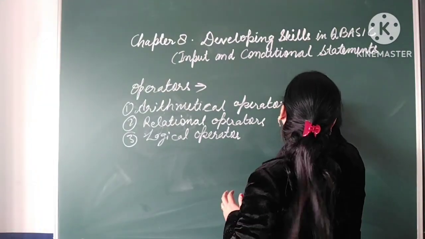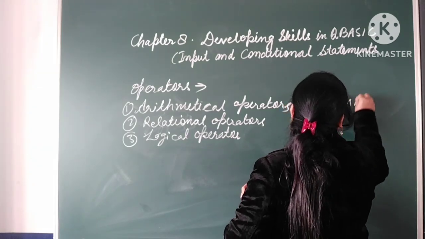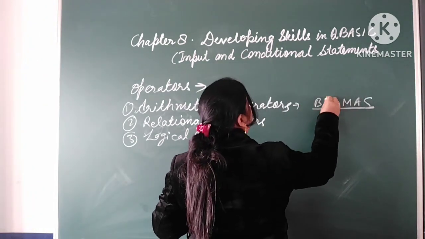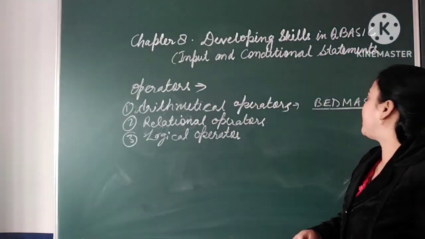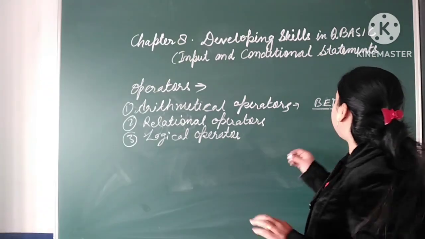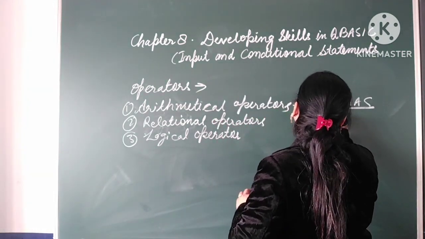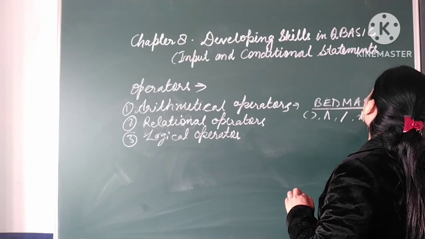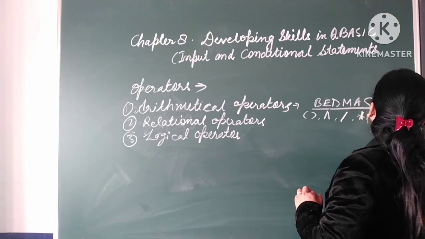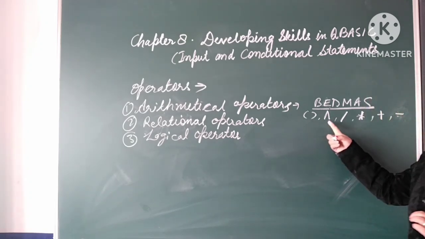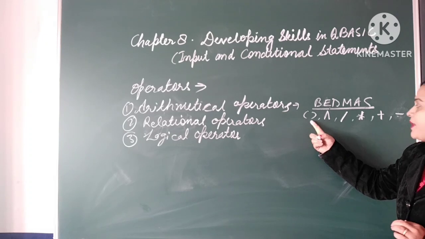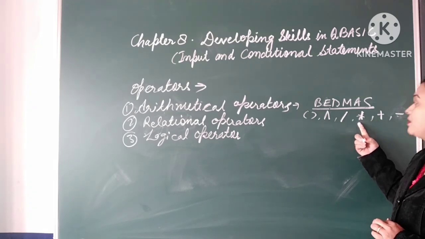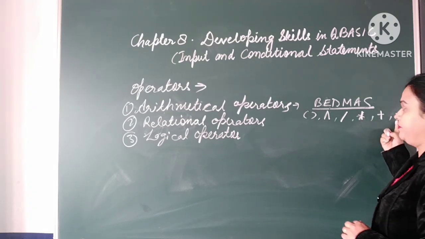As in math it works on BODMAS, here instead of BODMAS it works on BEDMAS: brackets, E for exponent, slash for division, asterisk for multiplication, addition, and for subtraction we use the minus sign.